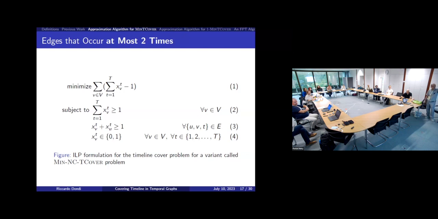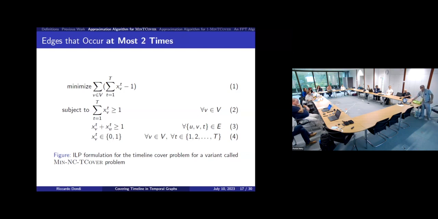This is the objective function where I write minimize. For the constraints, the first constraint just asks each vertex to be active at least once. The second one is related to the fact that we want to cover edges. When we see an edge between U and V at time t, we want at least one of the variables to be equal to 1, because it's integer linear programming.